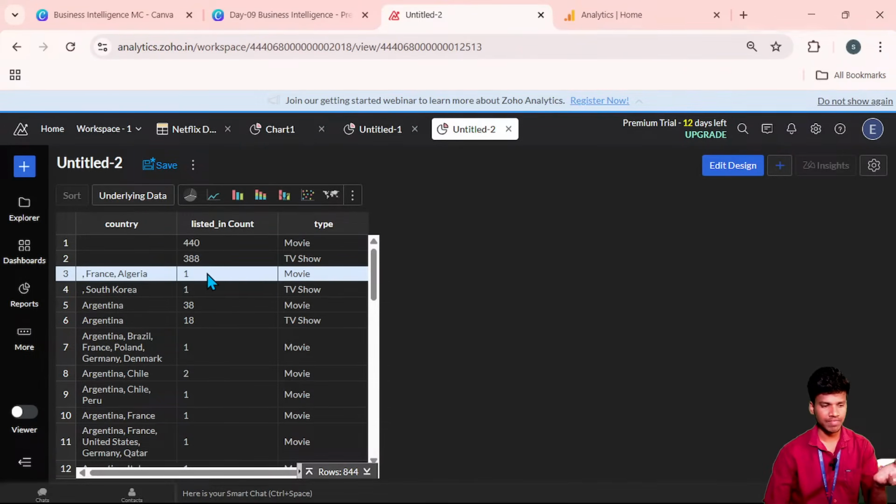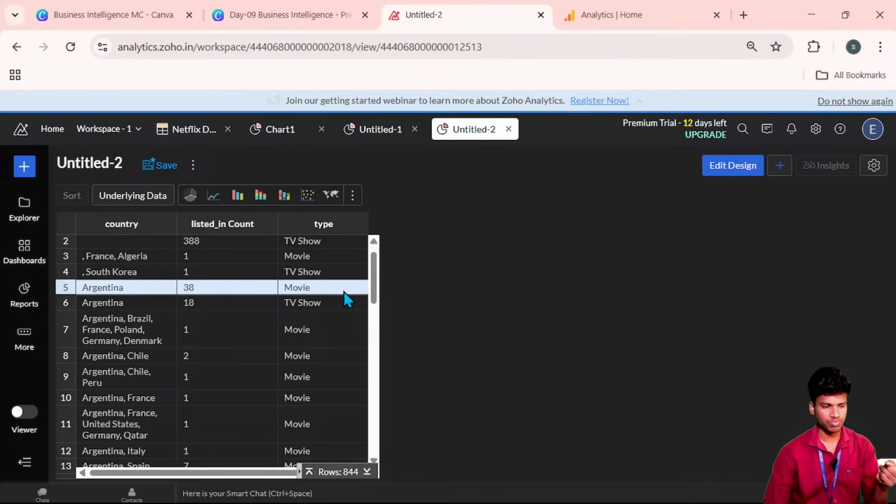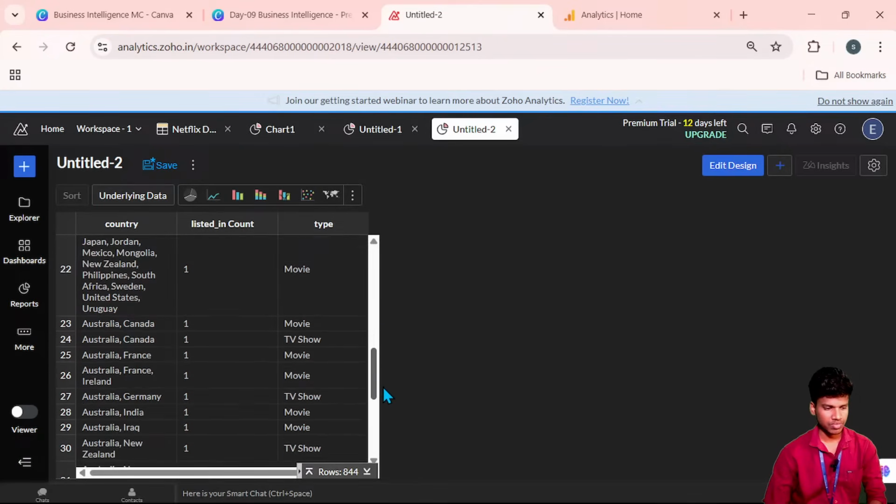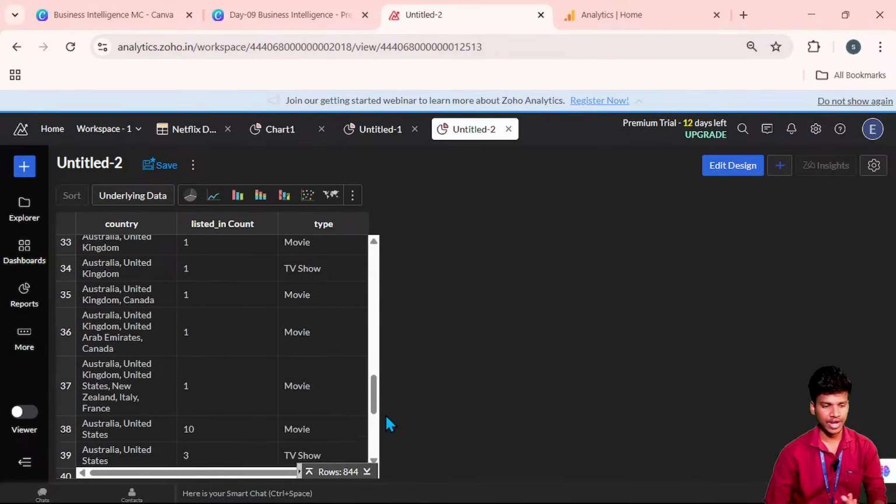France and Algeria have mostly only one genre presented, which is movie based, and South Korea has one kind of genre, which is TV show. Argentina has 38 genres for movies, represented across different genres, and Argentina also has TV shows. The same Argentina has 18 TV shows. Argentina, Brazil, France, Poland, Germany and Denmark have only one genre, also movie based, so we can individually represent that. Some empty values are also presented in between the data.